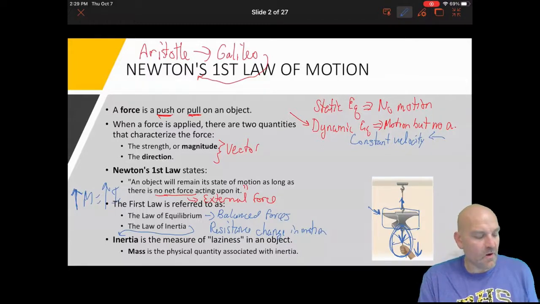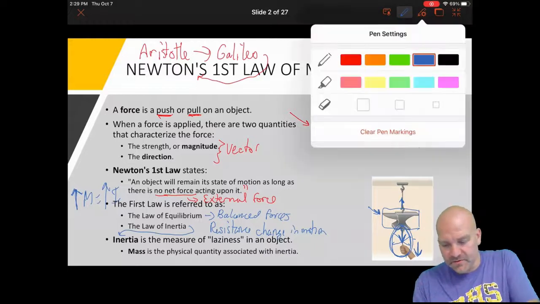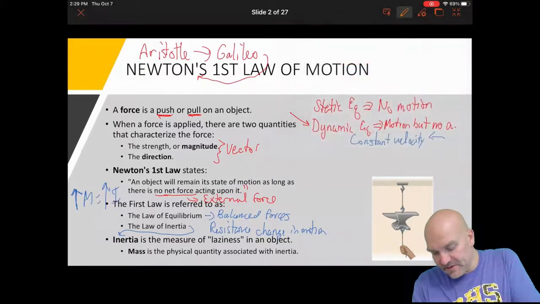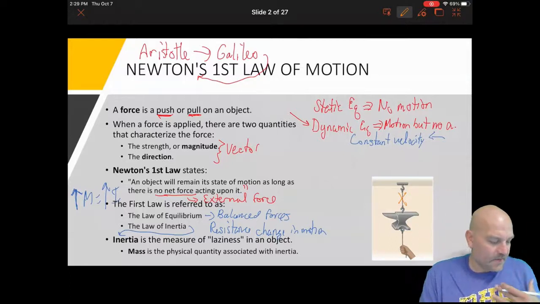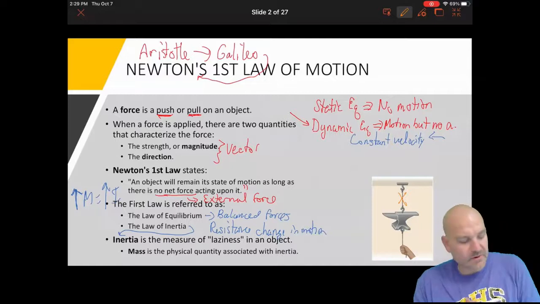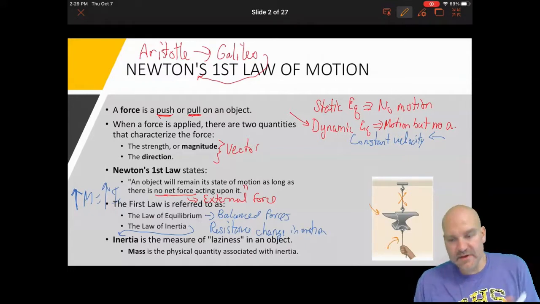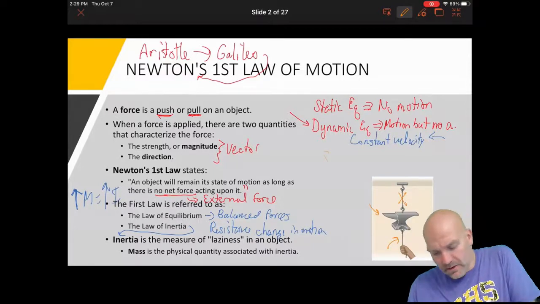Now, if you go to the other side, what happens if I were to slowly pull it down, as opposed to quickly pulling it down? Well, the string that's going to break is actually going to be the top string, because the strain on the top string will be greater, because it's supporting the anvil and the pull of the bottom string, and so that's why that one will give out if we slowly pull.